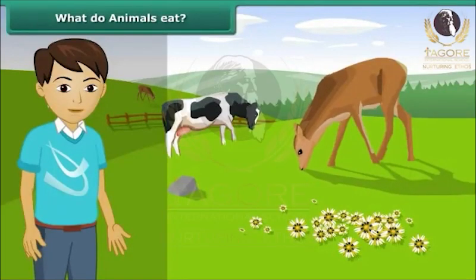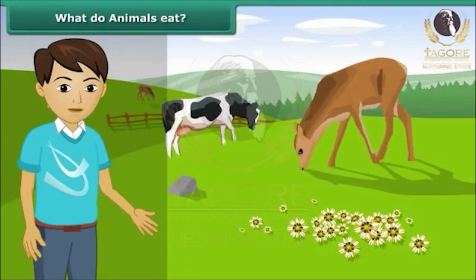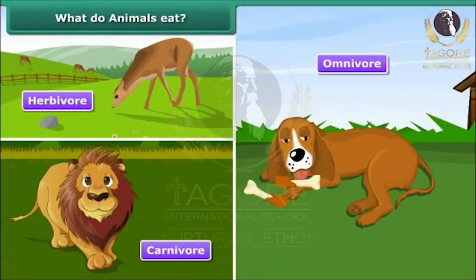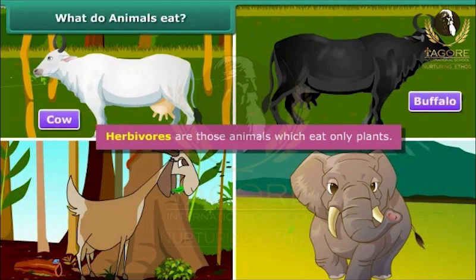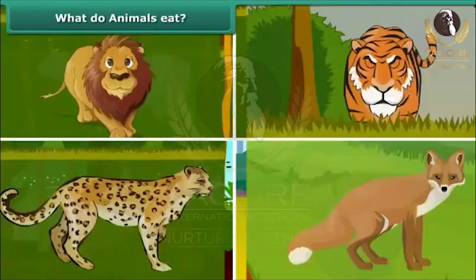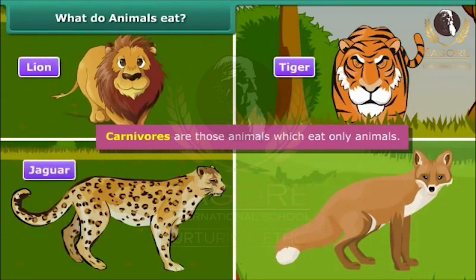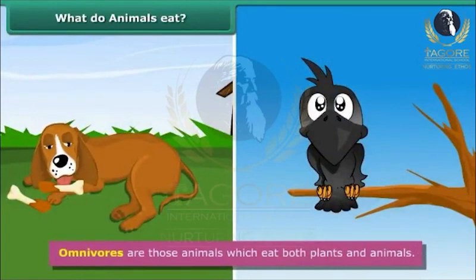What do animals eat? Do you know that there are 3 types of animals on the basis of nature of food they eat? They are herbivore, carnivore, and omnivore. Herbivorous are those animals which eat only plants. Example, cow, buffalo, goat, elephant, etc. Carnivorous are those animals which eat only animals. Example, lion, tiger, jaguar, jackal, etc. While omnivores are those animals which eat both plants and animals. Example, dog, crow.